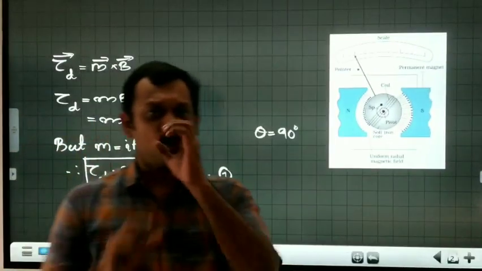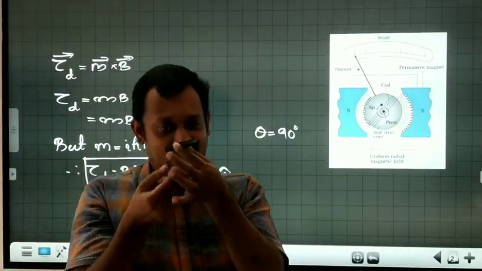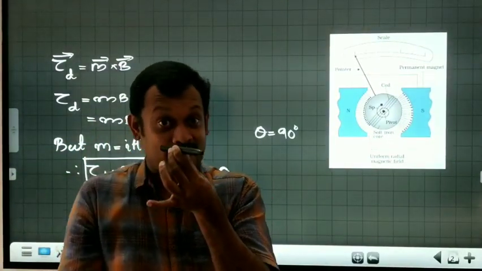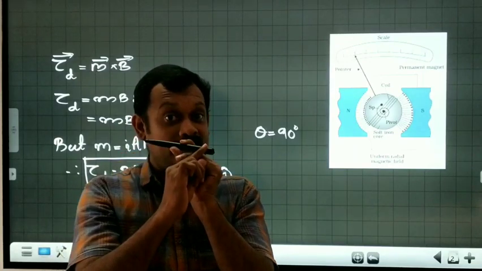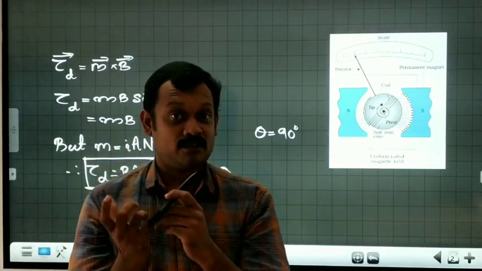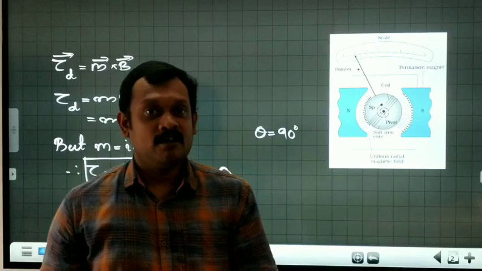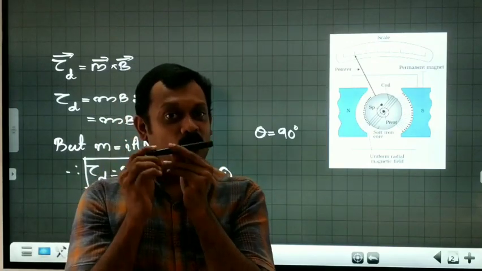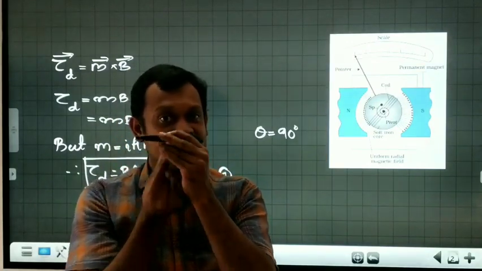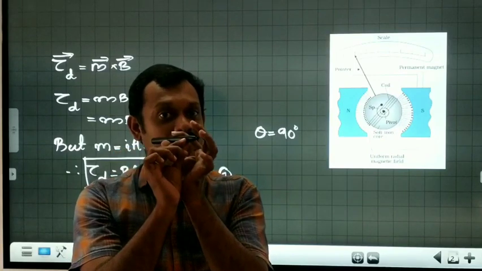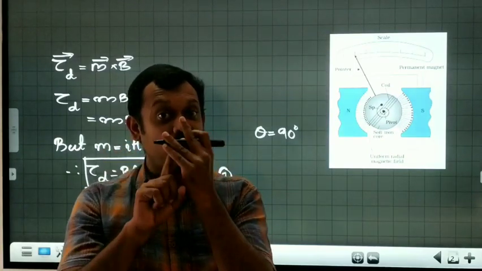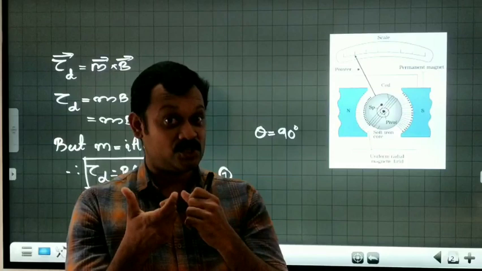Now what happens? There is a coil here and it is attached to a spring. When the coil rotates, the spring underneath will twist.